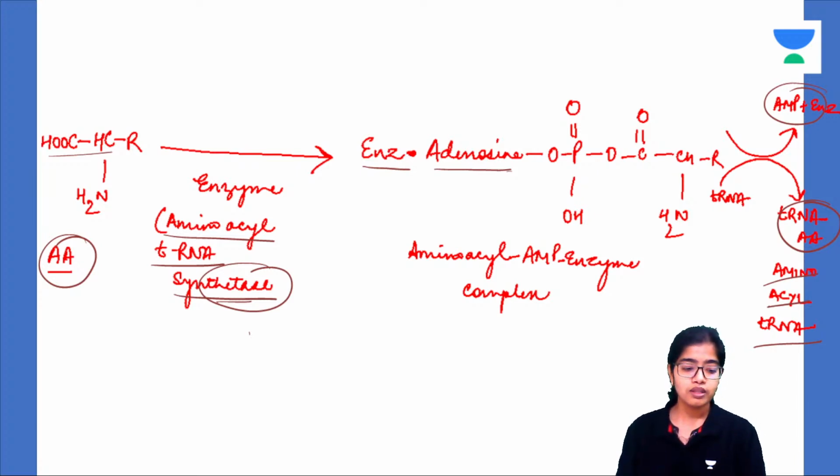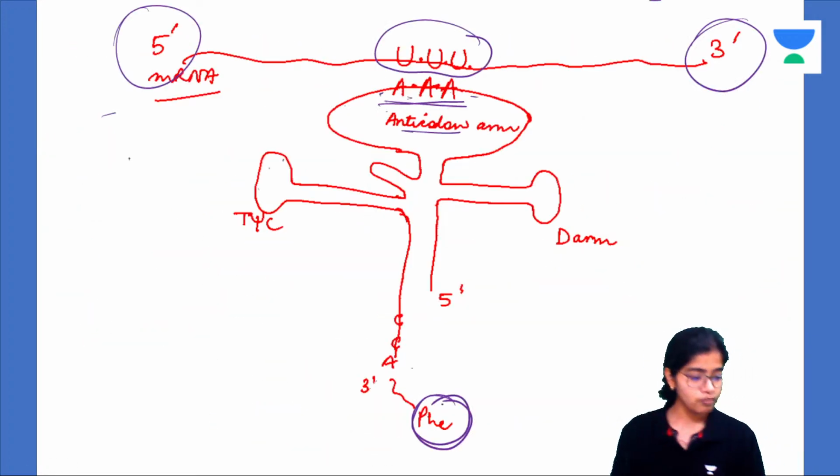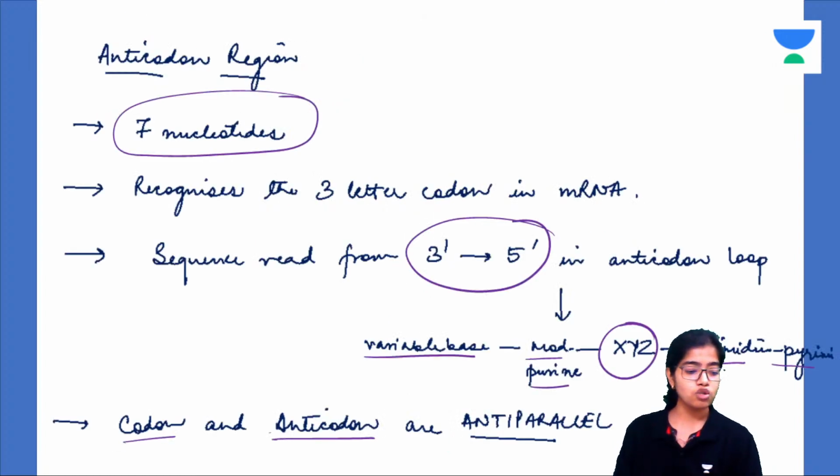Now, this amino acyl tRNA is going to associate with the ribosome during initiation. How? The 80S ribosome is going to dissociate into 40S and 60S, and a lot of initiation factors will attach to 40S, and then a ternary complex gets attached to 40S. This ternary complex will be tRNA plus initiation factor 2A plus a GTP molecule.